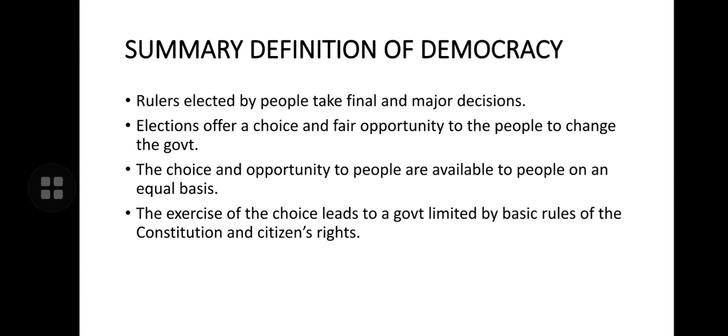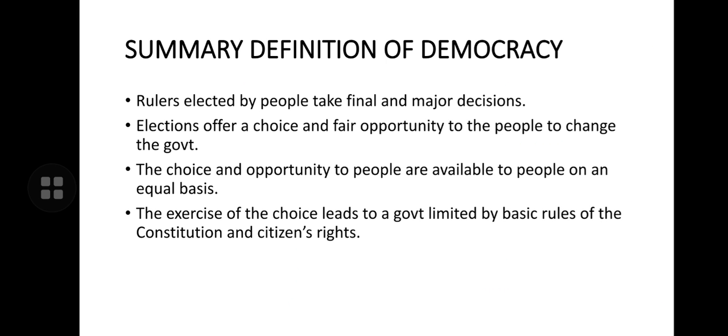It means the candidates who are contesting the election must be different from one another. Then only do people have a reason to vote for a candidate. Why would people vote for a candidate? There should be reasons, and if there are meaningful choices available to people, and if the electorate is well informed, then obviously they can make an informed choice, a better choice.